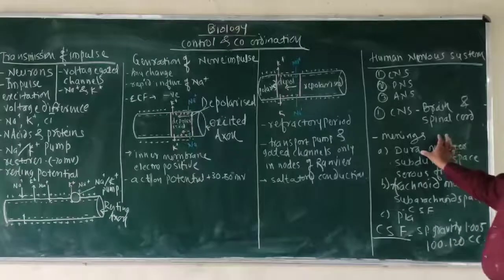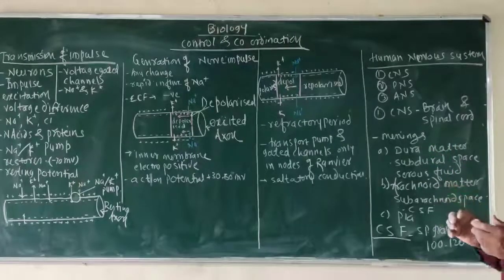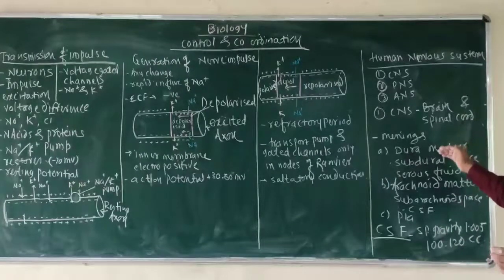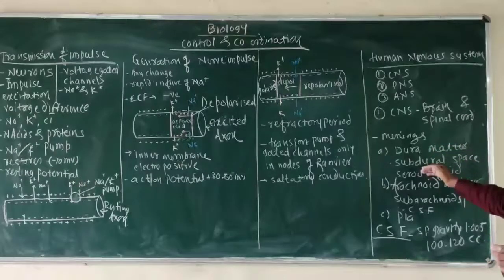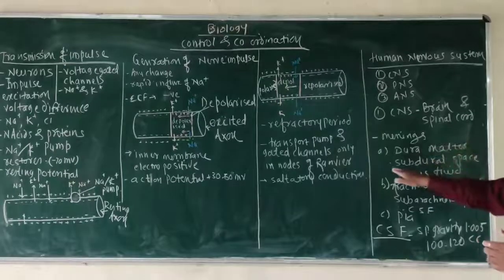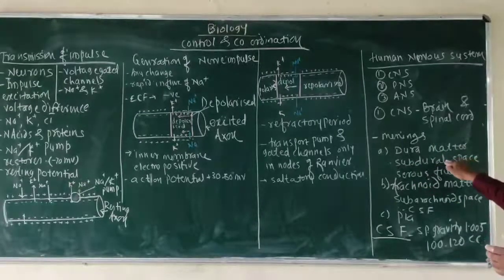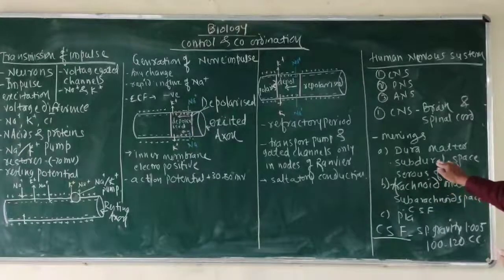The duramater is formed from fibroelastic material, is protective in function, and is tough in nature. Below this duramater there is a space called the subdural space. This subdural space is filled by serous fluid, which is protective in function.